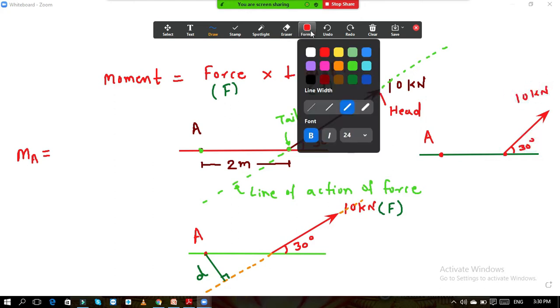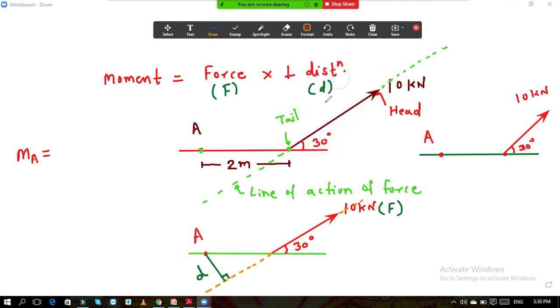So what is the second best way to do it? If this becomes critical, or this force is inclined, so it is not along the x-axis and y-axis, what do we generally do? If we come across these inclined forces, we always resolve the force into two mutually perpendicular components. One is parallel to x and another is parallel to y.